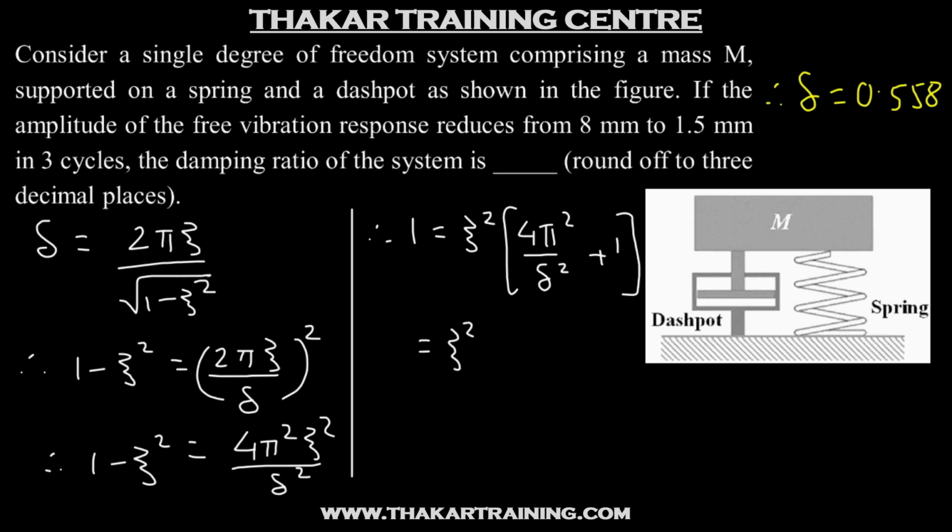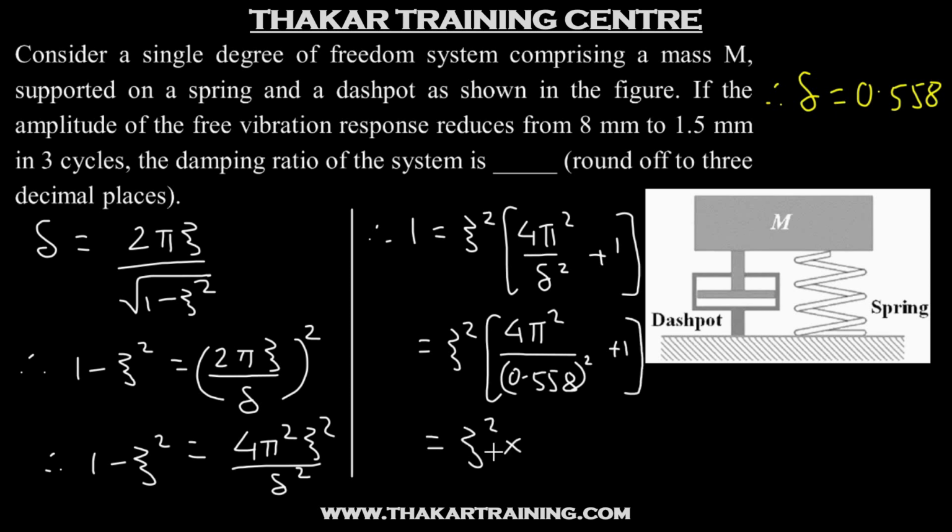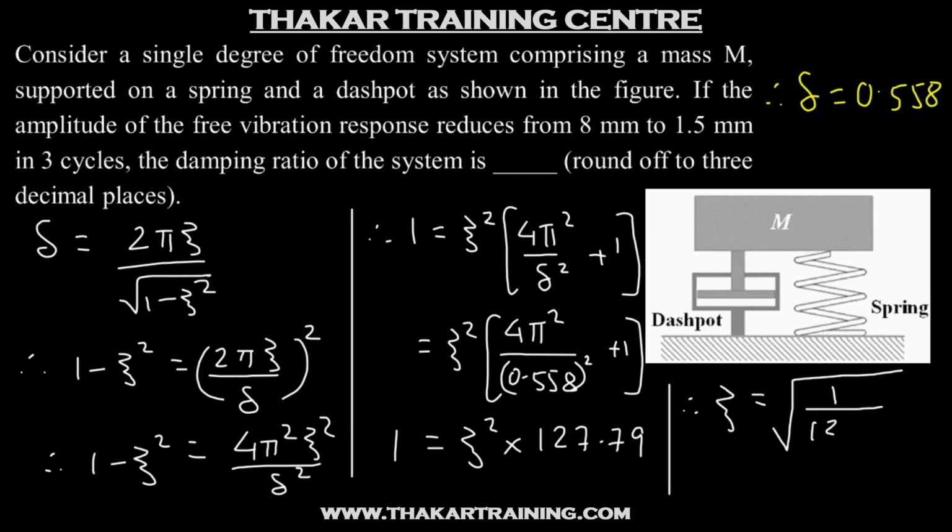So we can put in the values. So this is 4 pi square by delta, which is 0.558 squared, plus 1. This comes to zeta square into 127.79. This is 1, and so zeta will be square root of 1 upon 127.79. So we get the value of zeta as 0.08846. Now we have to round it off to 3 decimals. So the answer will be 0.088.